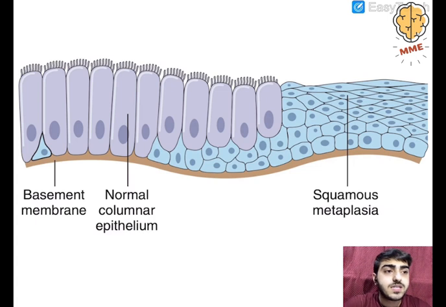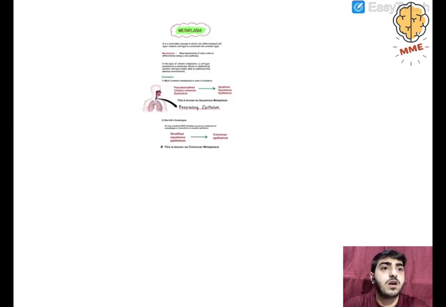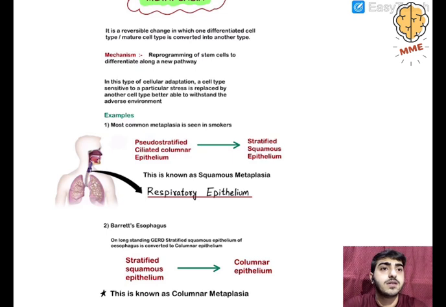So see, this is an image in the respiratory epithelium. We see that the normal columnar epithelium is there with cilia, and goblet cells are also there which secrete mucus, and by their movement they facilitate the expulsion of the foreign material. Now this columnar epithelium is getting lost. See, squamous epithelium is forming, and ultimately the whole epithelium has changed into squamous epithelium. So this is known as squamous metaplasia. This is also an image from Robbins, an important one. So metaplasia, I hope you all got to understand this.